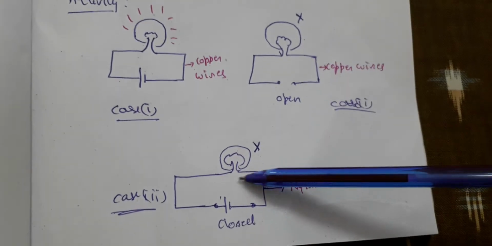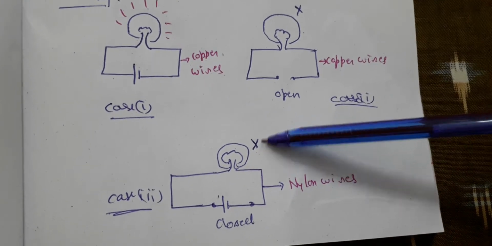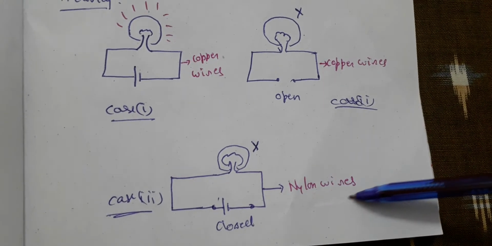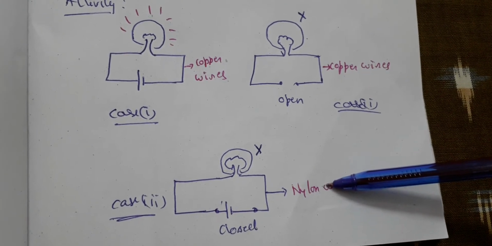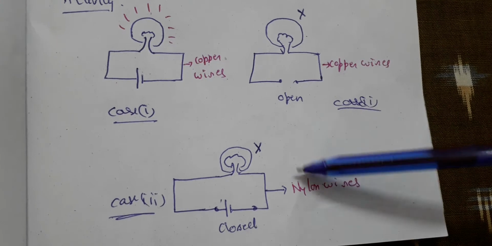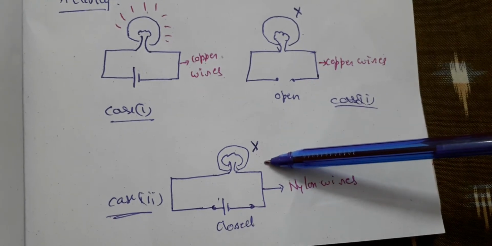Now when coming to this, there is a source, of course, there is a device, but the wires which are used are nylon wires. Nylon is an example of an insulator, a bad conductor. That means it will not allow the electrons to flow through it. Thus the bulb is not glowing.